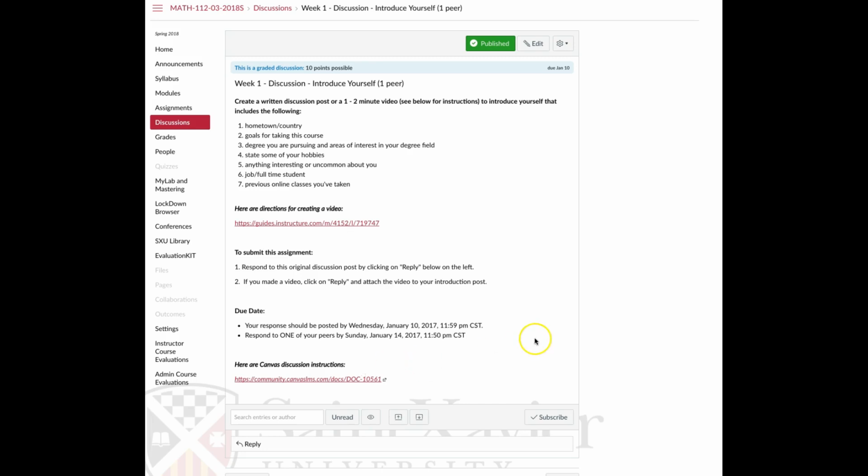All right, so you need to do this. The due date is this Wednesday. Discussions are always due on Wednesday of the week. Then I'd like you to reply to one of your peers about something they wrote. Maybe you see something you have in common. Maybe you know them. Do that by Sunday, January 14th, which is this Sunday.